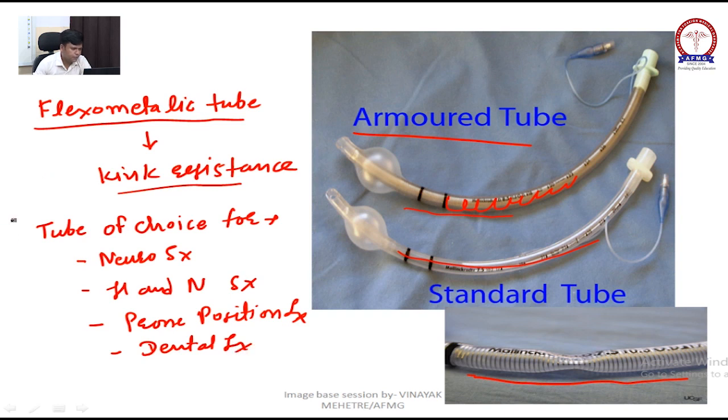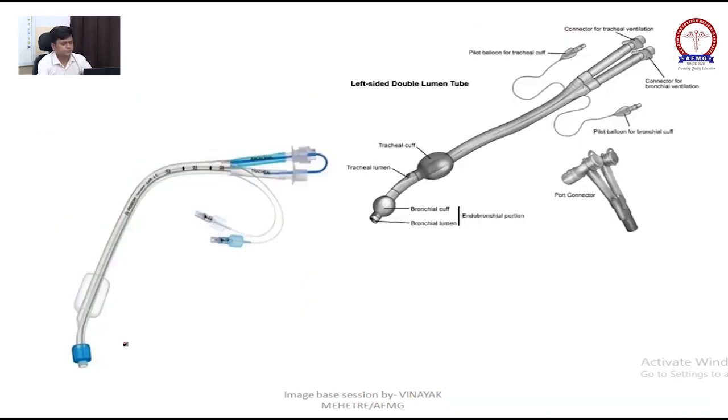MCQ already been asked. Tube of choice for neurosurgery, head and neck surgery, prone position surgery and dental surgery: flexometallic tube.